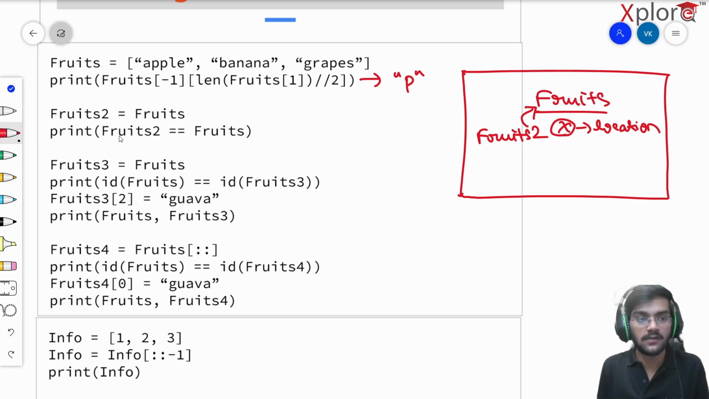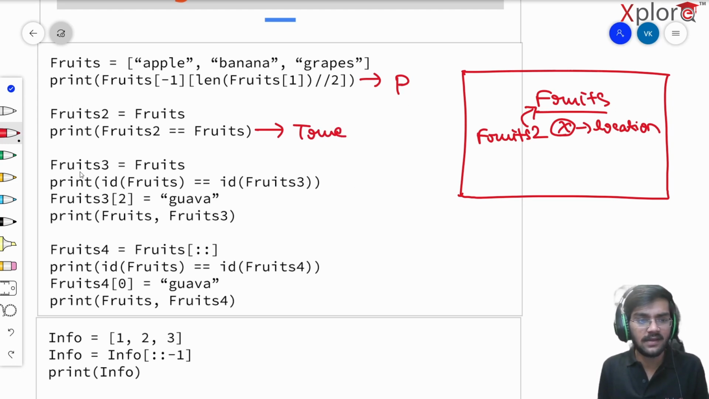So it says print fruits2 is equivalent to fruits. Then this is going to give me what? It's going to give me True. That's pretty much it. And it won't be like there will be an apostrophe symbol here. It will be True itself. Okay, True here.